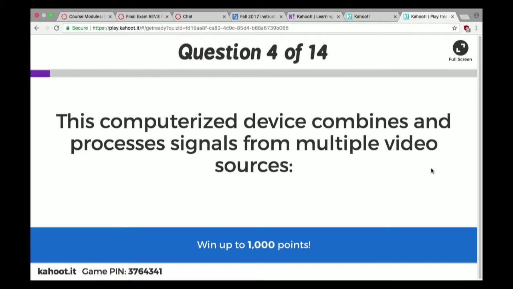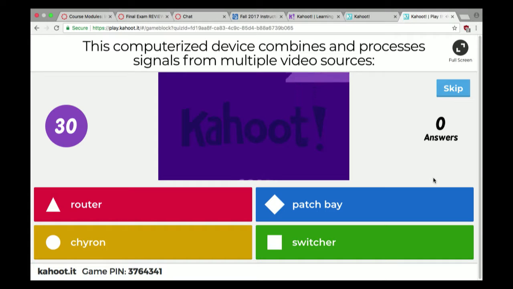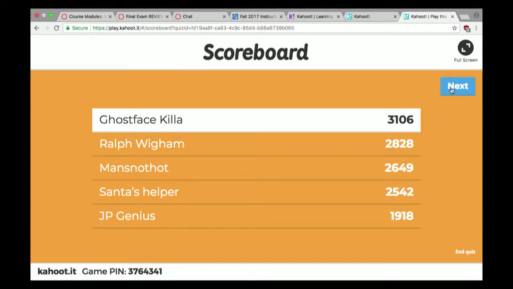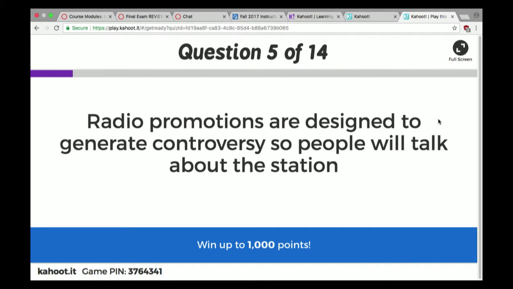Go to chiropractor. Okay, this computerized device combines and processes signals from multiple video sources. All right, there it is. Oh, switcher. It's the switcher. Combines signals from, let's say, the camera on the anchor person, the camera on the weather person, the camera on the reporter. So that's called a switcher. It switches video inputs.